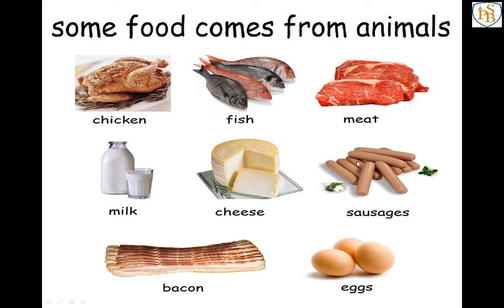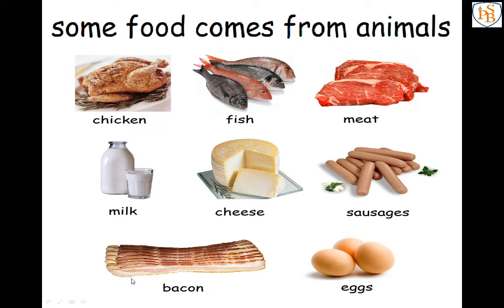So what are sausages? Sausages are meat products made from pig meat. Pig meat, you know about the pig. So the flesh of the pig, with some salt, some spices and some other flavorings. By mixing all these things, sausages are made.